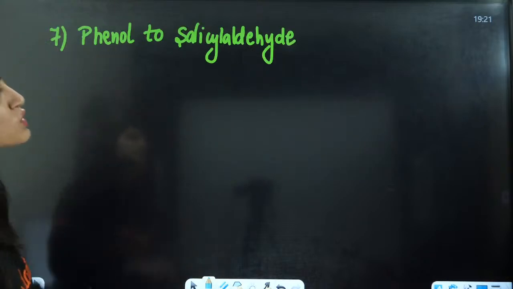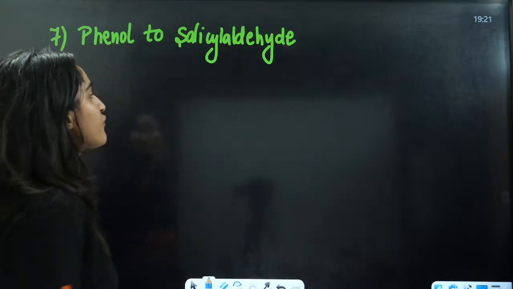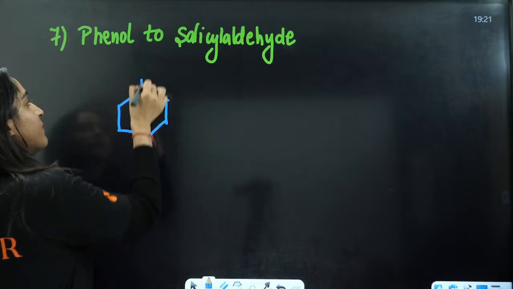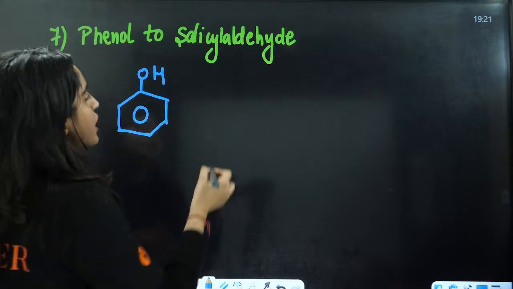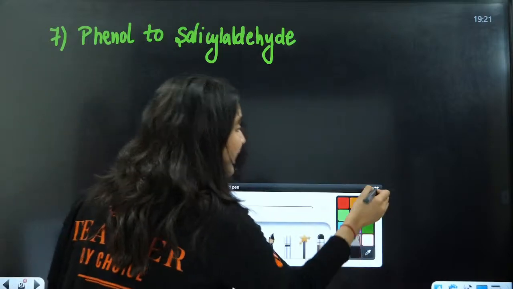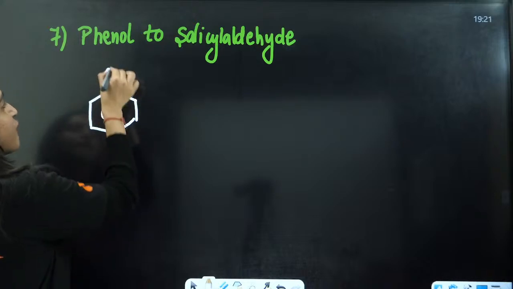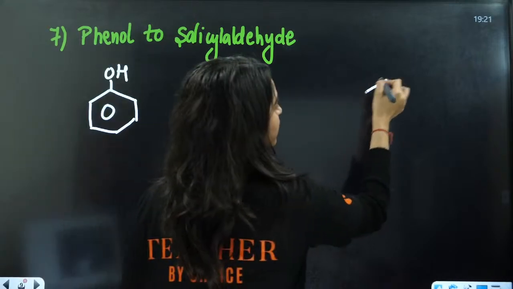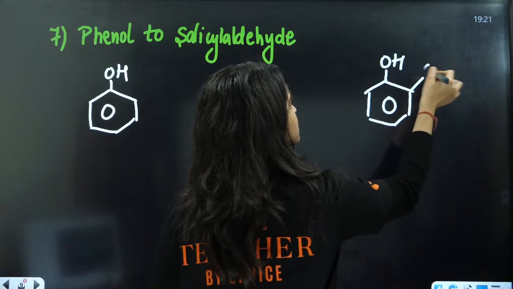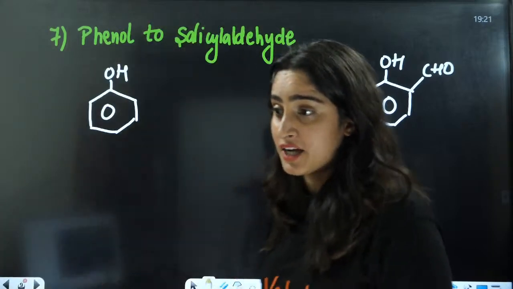Next is phenol to salicylaldehyde. You have phenol. Very simple reaction, very important naming reaction. You are going to convert phenol into salicylaldehyde, that is, this is OH and this is CHO. Now what is the name of this reaction?